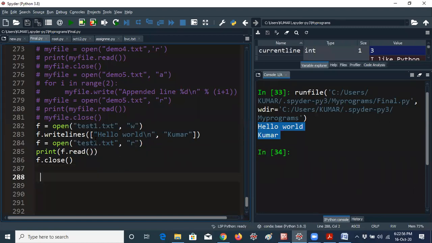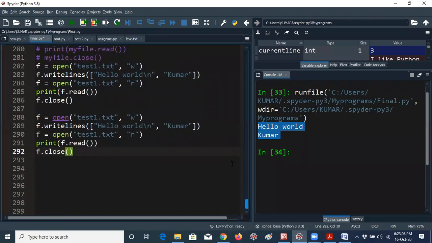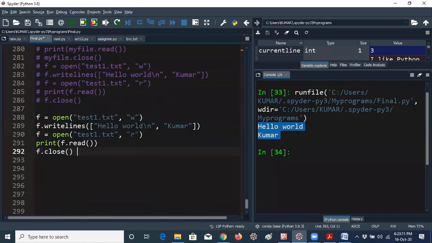For example, if you are using write, I will tell you the same difference here only. Write takes only one string at a time. It will not take more than one string. Let me comment this. Okay, so I'm using write now instead of writelines. I'm removing the square brackets because square brackets are not allowed in the write method, you know.